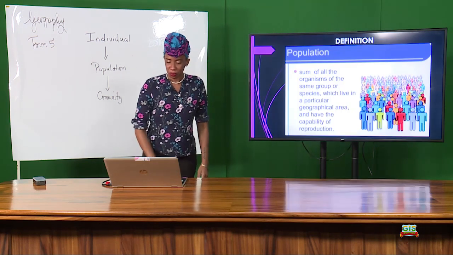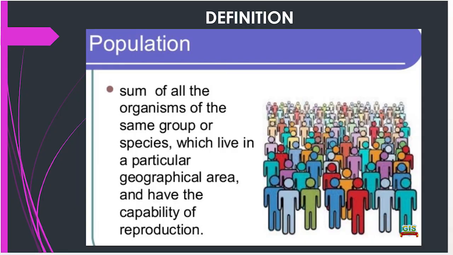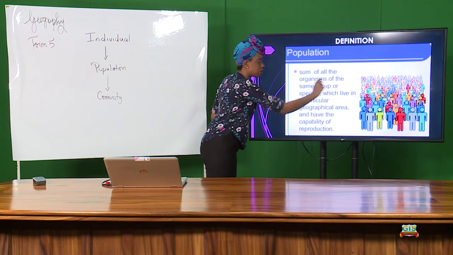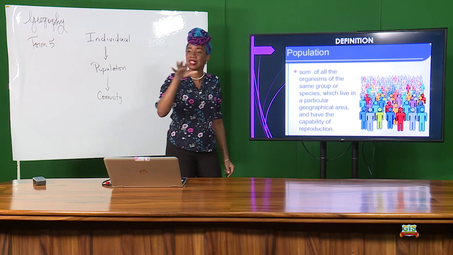All right? So let's look at that definition again. A population is the sum of all organisms of the same group or species. As fifth formers, I'm sure you have come across the term species in your science subjects, which live in a particular geographical area and have the capability of reproduction. Very key, some key terms here. So organisms, we have geographical area. That is, you have to be living in a certain area.